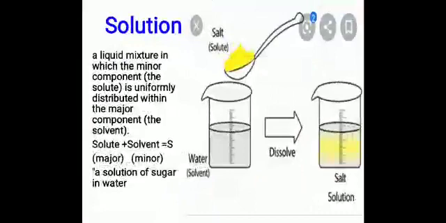So my dear students, for formation of the solution, what are the things? Solvent and solute. Solute plus solvent is equal to solution. Here in the diagram I wrote major solute, but no, solute is the minor, solvent is the major. Just keep in mind. Once again, a solution is formed when a substance dissolves in another substance and forms a uniform mixture. Solute plus solvent is equal to solution. It is the salt solution.